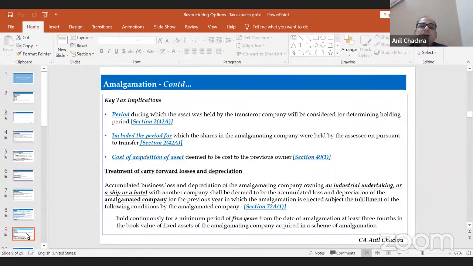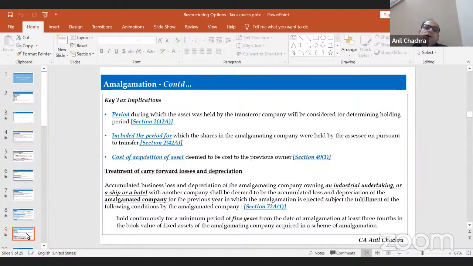Cost of acquisition has been defined under section 49 subsection 1, wherein whatever the previous owner's cost was will be treated as the cost for the amalgamated company. So these are the key tax implications as far as amalgamation or merger is concerned.